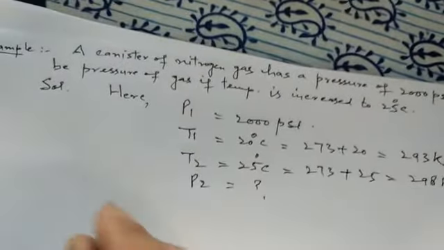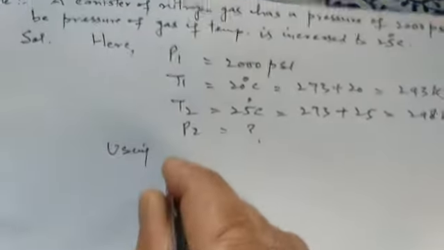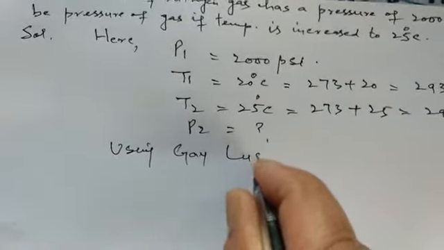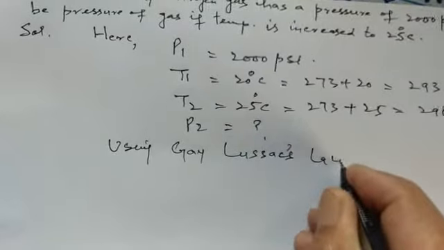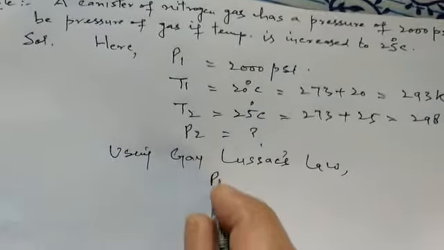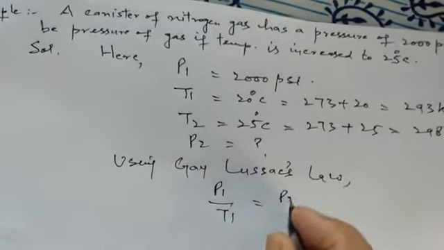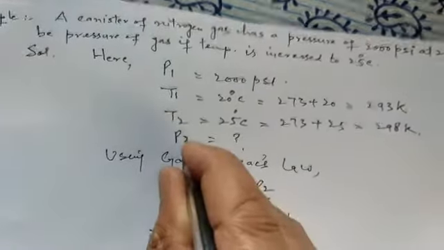We will make use of Gay-Lussac's law. Using Gay-Lussac's law, P1 upon T1 is equal to P2 upon T2. We have to determine P2.